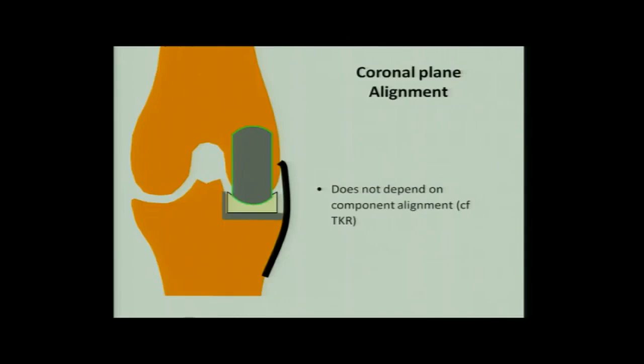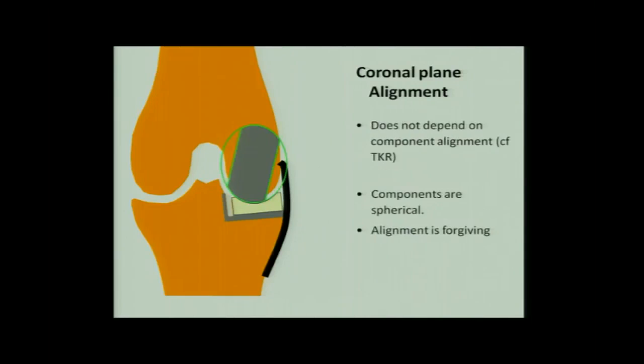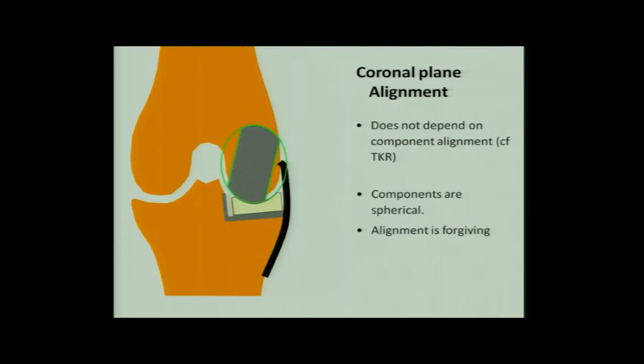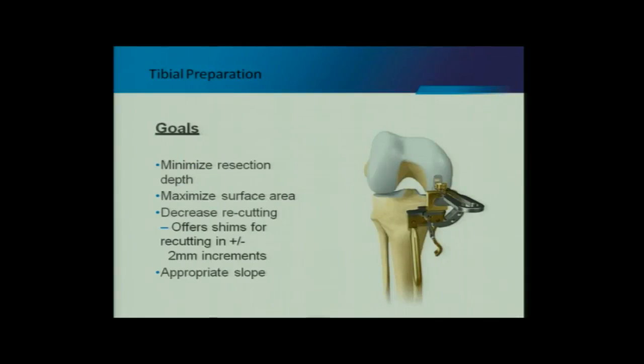That is not the case in unicondylar, because in this the alignment does not depend on the way we put the implant. The alignment depends on the thickness of the meniscus that we put in. And because femoral component is part of a sphere, even if alignment is 10 degree here and there, it doesn't matter, because it is still going to move in a sphere. So important thing is to get the flexion and extension balance right. Rest is all very forgiving in this.